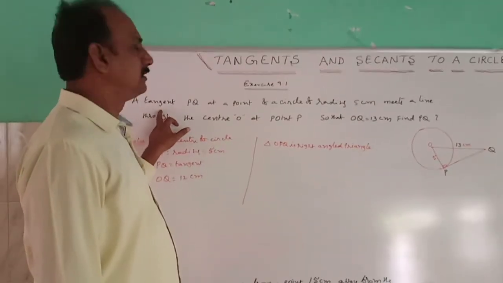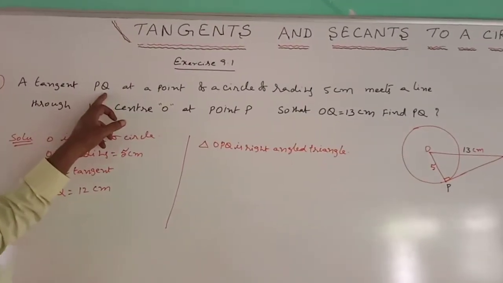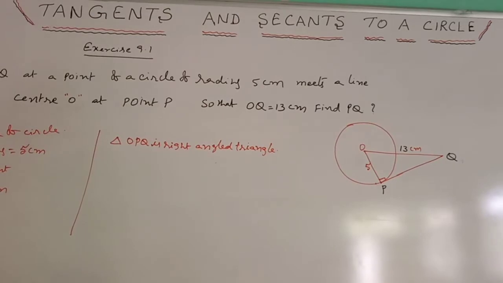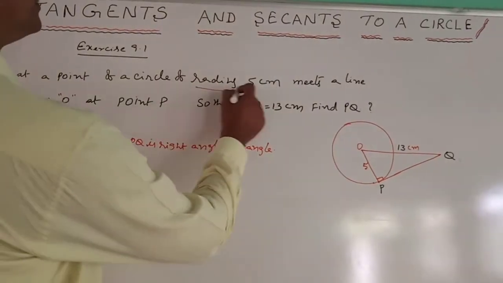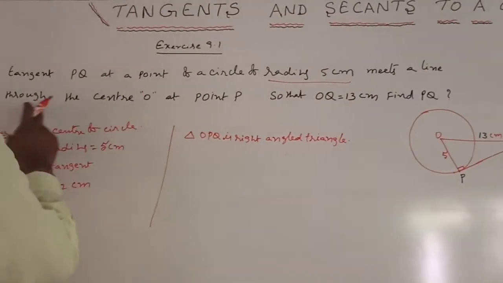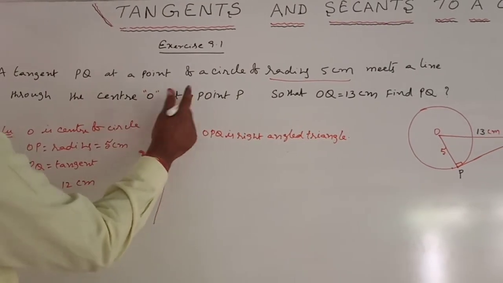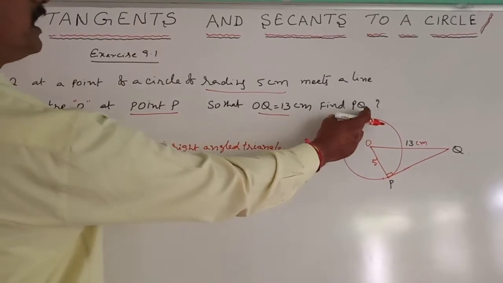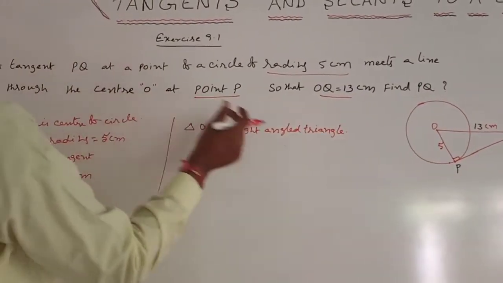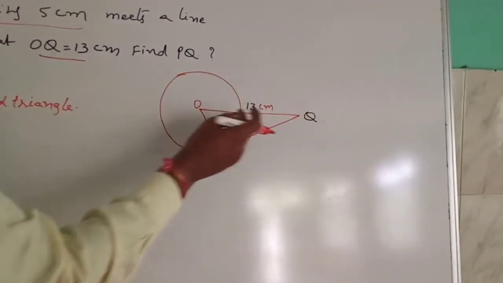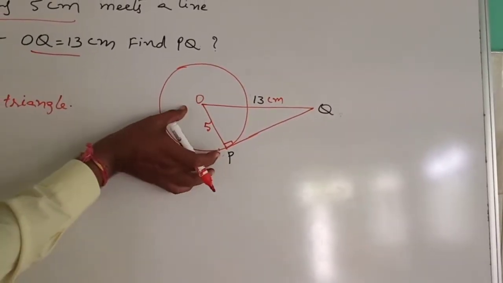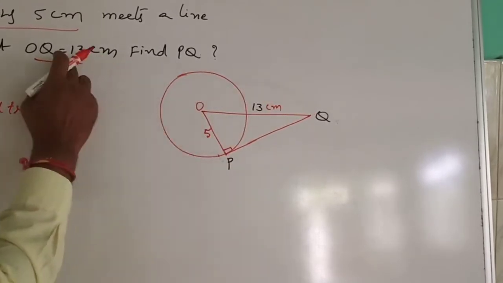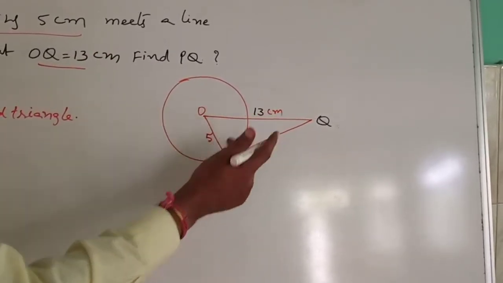A tangent PQ at a point of a circle of radius 5 centimeters meets a line through the center O at a point Q, so that OQ equals 13 centimeters. Find PQ. PQ is the tangent, then OP is the radius. Radius equals 5 centimeters. PQ is the tangent. Also given OQ equals 13 centimeters.